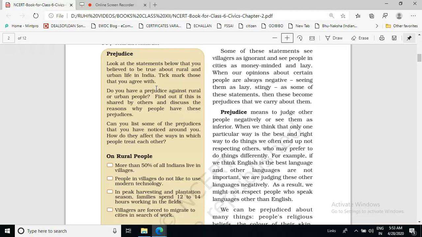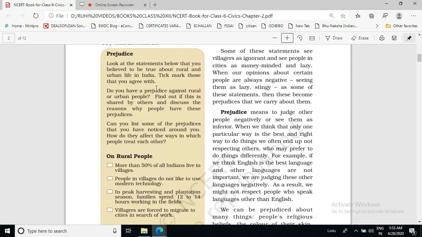We just start thinking about people, start judging people in a negative way. That is called prejudice. So now this is the activity regarding rural and urban people.